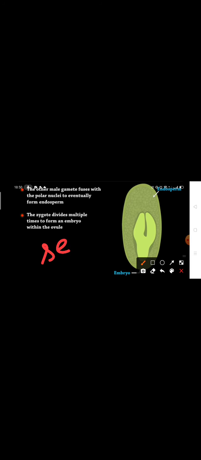In this way, you can understand how fertilization takes place in flowers. So polar nuclei make endosperm and egg makes zygote. This is the endosperm, you can see, and that part is the zygote. The zygote divides multiple times to form an embryo within an ovule. You can see this zygote begins dividing and getting bigger in size. So in this way, with embryo and endosperm, we get a whole seed. In this way, a seed is produced.